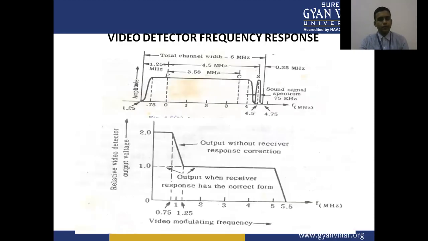The video detector frequency response. This is how the video is detected in the receiver system. The relative video detector output voltage, that is 2 volt output without receiver response correction, and the output when the receiver response has correction form. So we have a slightly lower output in the case of the response as correct form.